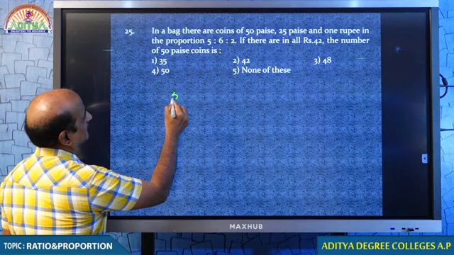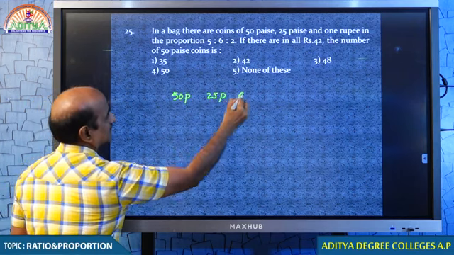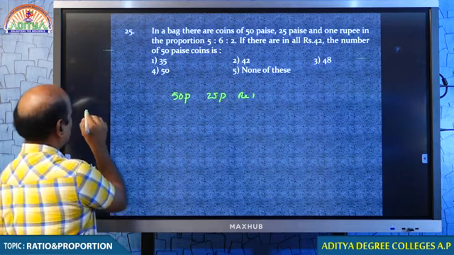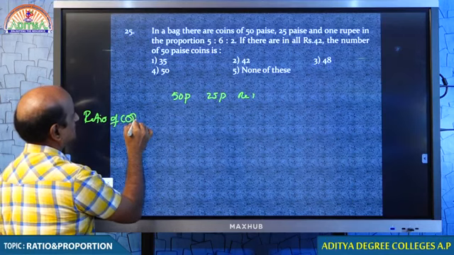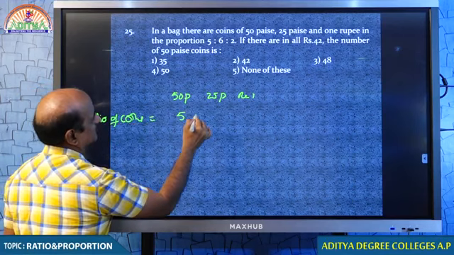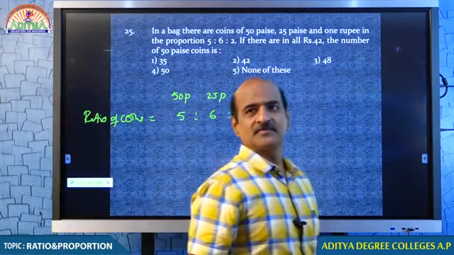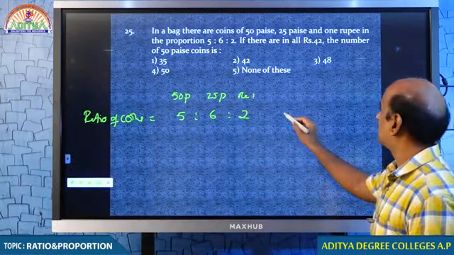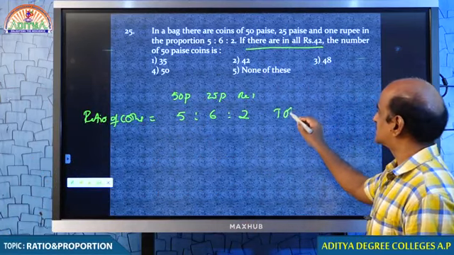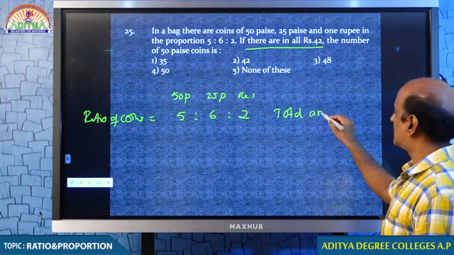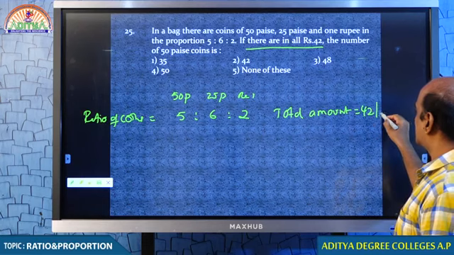Tell me, we have 50 paise, 25 paise, and we have 1 rupee coins. Tell me, what is the ratio of coins? The ratio is 5:6:2. Okay. Tell me, what amount do we have? This is not total coins, but this is total amount. Total amount is 42 rupees.